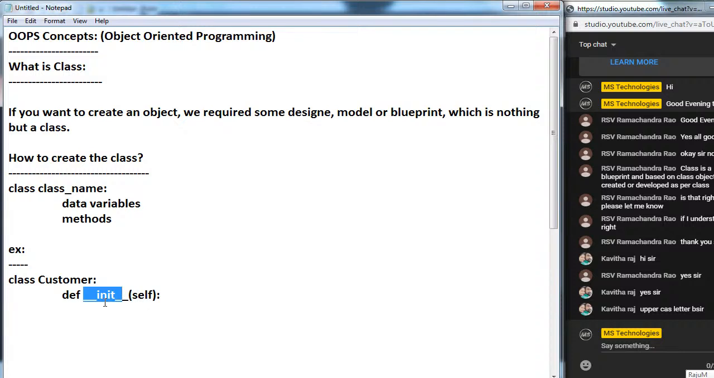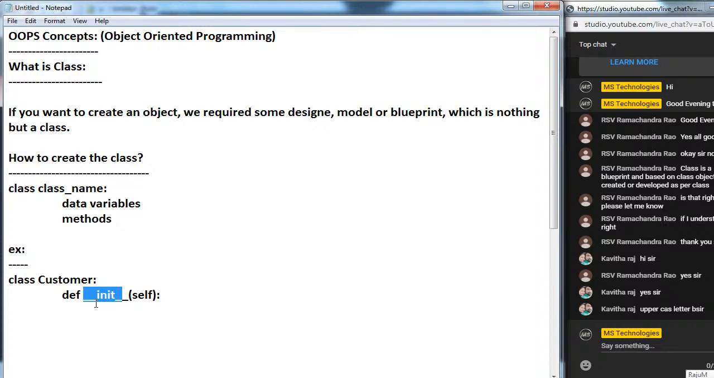Suppose if you go for other programming languages like C++ and Java, the constructor name should be the same as the class name. Whatever class name we have, the same name we have to take for the constructor name also. Here Customer is the class name.